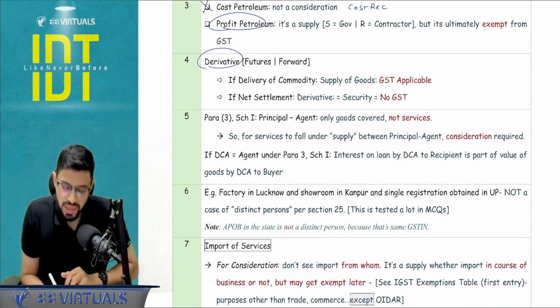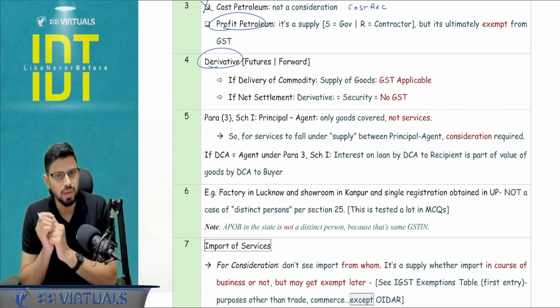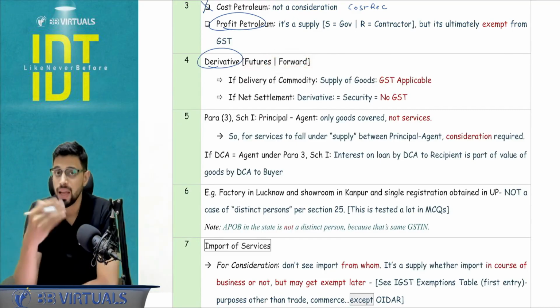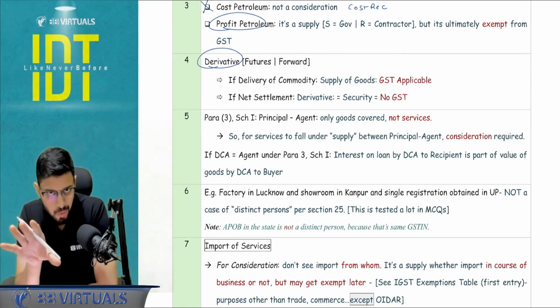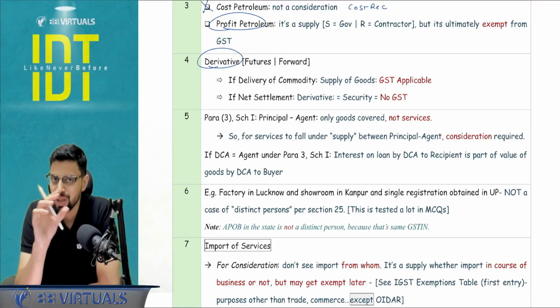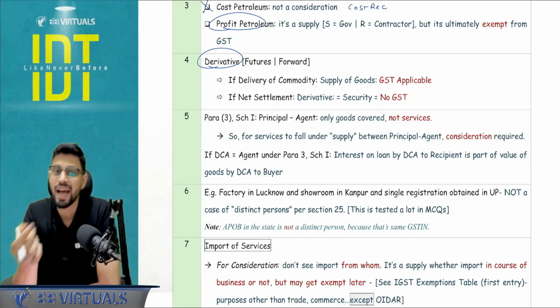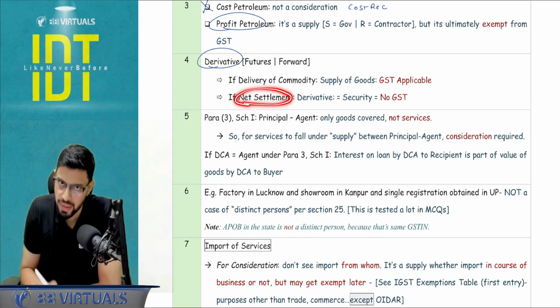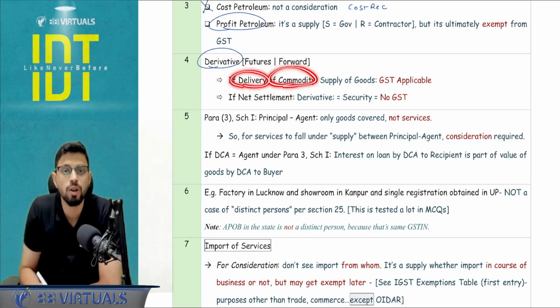Next, derivatives. They can ask you in question number 114 marker whether derivatives, which are generally in the form of future or forward, are under GST. Answer is no, or yes, depends. Now, if they give you that the derivative or that commodity related future or forward has a settlement happening, there are two options. Either it can be a net settlement happening at the expiry of the contract, or it can involve a delivery of the commodity.